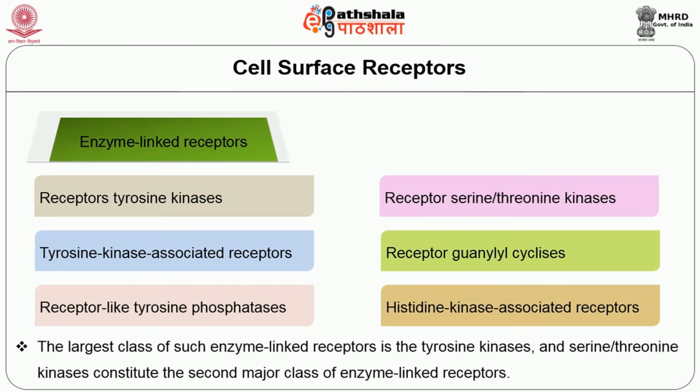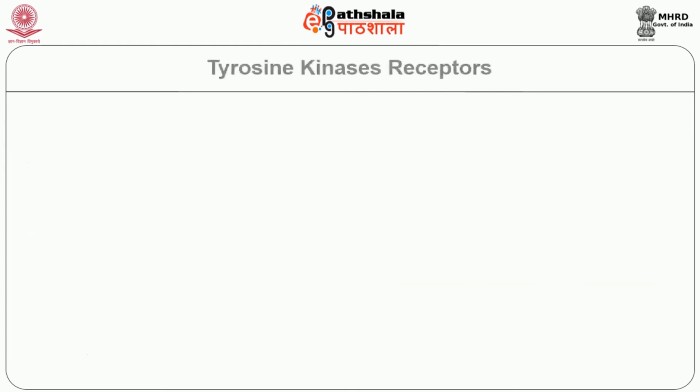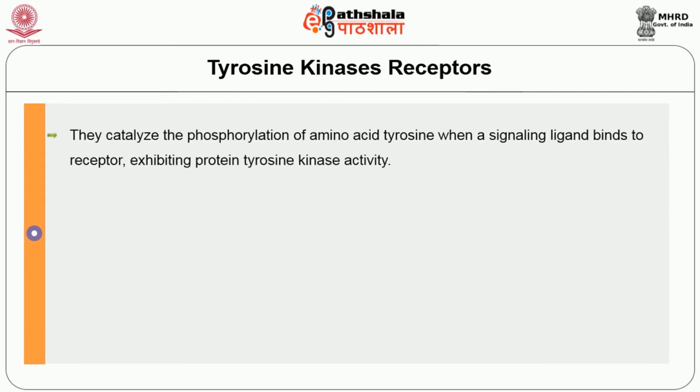Among all these, the largest class of enzyme linked receptor is the tyrosine kinases, and the serine or threonine kinases constitute the second major class of the enzyme linked receptor. So we are going to see about tyrosine kinase receptors. They catalyze the phosphorylation of the amino acid tyrosine. When a signaling ligand binds to the receptor exhibiting protein tyrosine kinase activity, the receptor phosphorylates itself on several tyrosine residues.